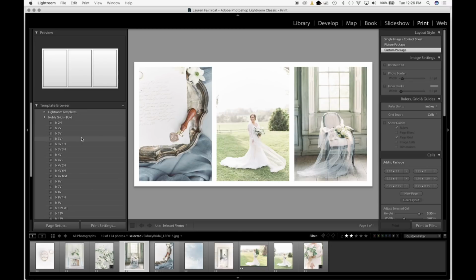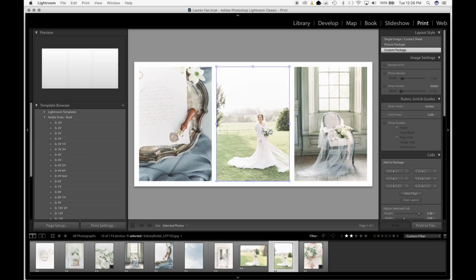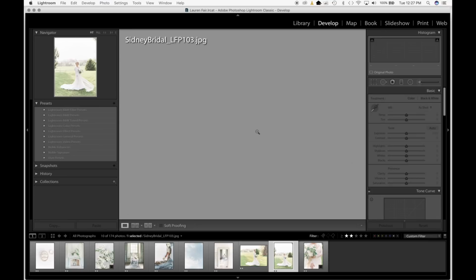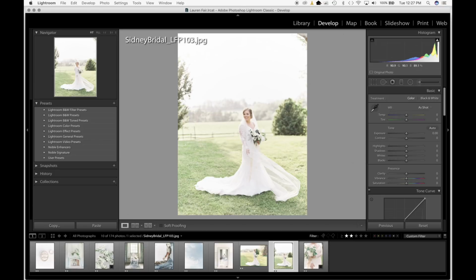So from here, if you want to move an image around within a cell, you're just going to hold down the command key, and as you can tell, you can drag it around a little bit, just depending on the shape of the cell. Sometimes we have square boxes and things in some of these different designs, so you'll be able to have a little more flexibility moving the image around, but just kind of depending on what the size is. Now, if you do want to crop or zoom in on an image or even change the coloring, all you're going to do is hit D for develop, and that brings you right into the develop module.